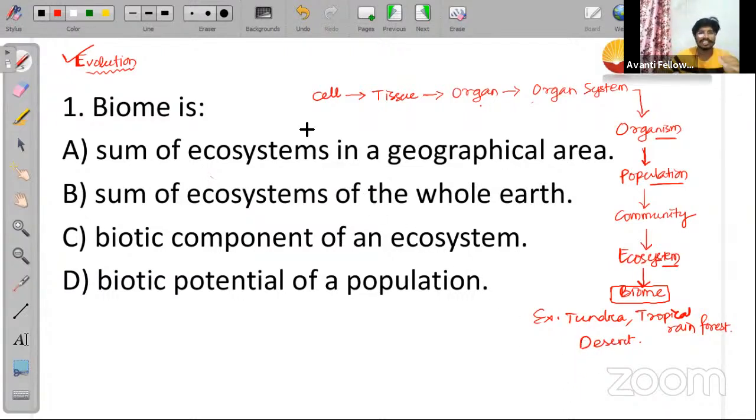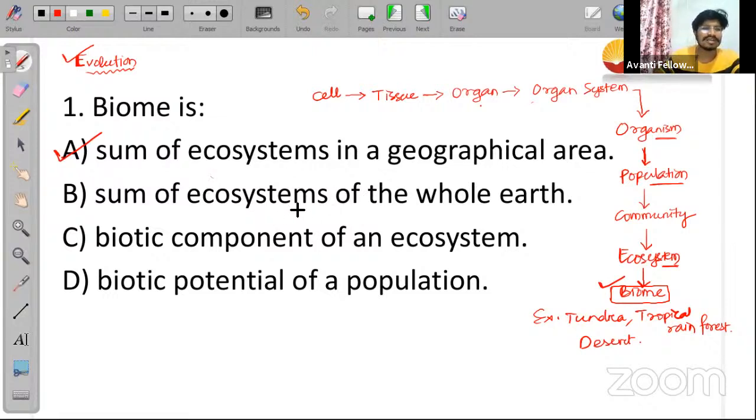Now, let us solve the question. Let us look into the options and the question. The question is asking about the definition of a biome. What is a biome? It is a combination of ecosystems, one or more ecosystems combined together and located in a specific geographical area. The sum of ecosystems located in a specific geographical area is called a biome. That is what will be called a biome. Is it clear to everyone? So option A will be the correct answer.